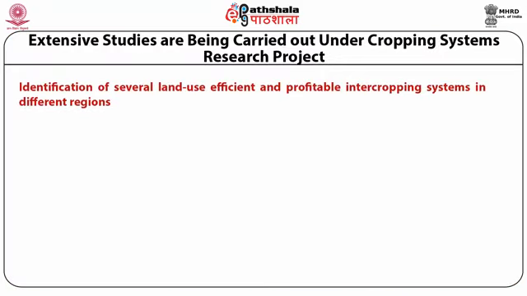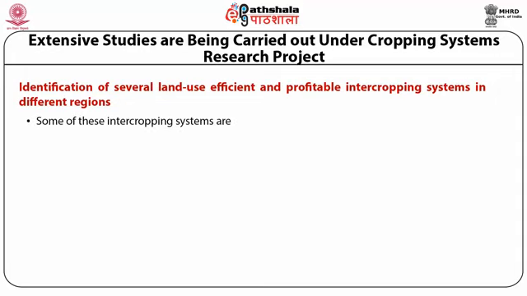There are different research projects going on in different research institutes and agriculture universities to improve the cropping system in India. All these research projects focus on the intercropping system. That is, if we focus on intercropping system cultivation, then we can improve the cultivation of the agriculture land of India and fulfill the human need for agriculture.